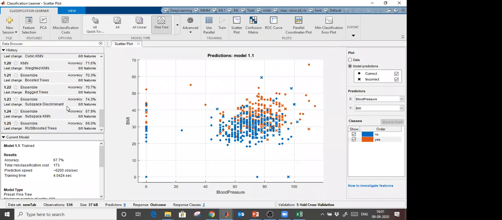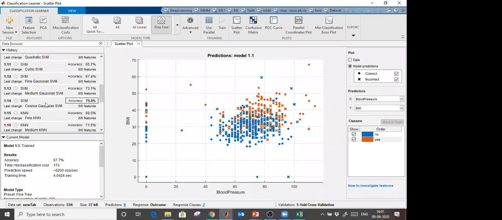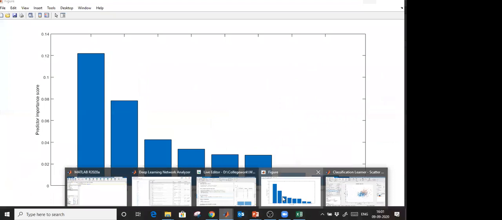Okay, trainings are done. You see how fast it is done. It says that support vector machine has a high accuracy with 75%, right? I used all predictors.